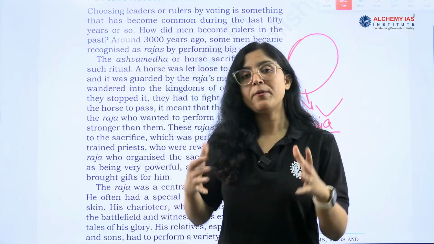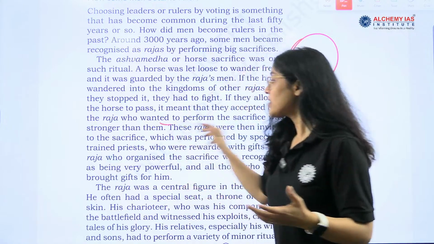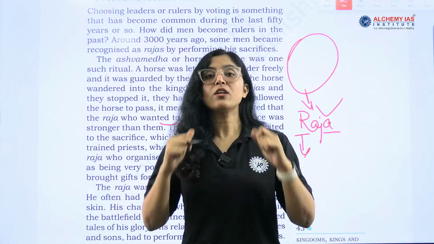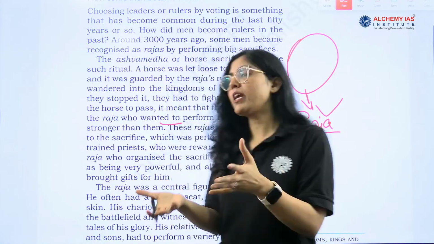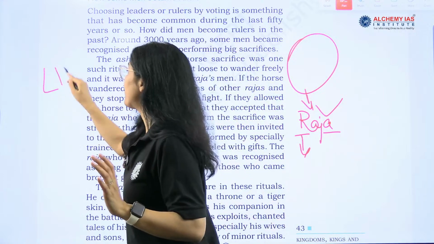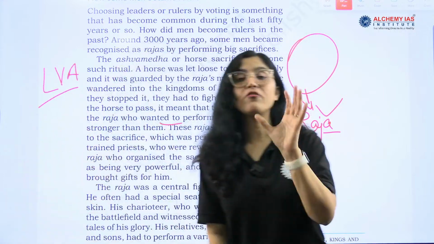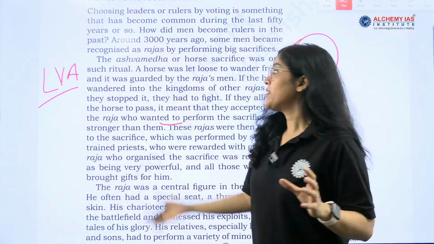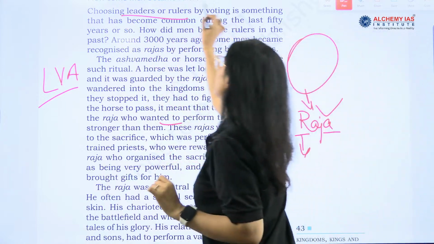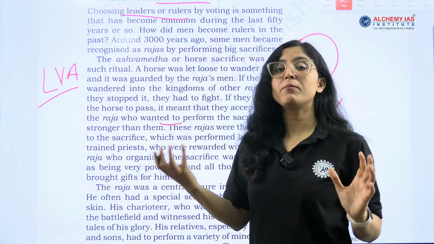So what did people do? They were supporting the king by voluntarily offering taxes, gifts to the king, tribute to the king. Now the nature has completely changed. You will see many different changes in the later Vedic age. Now, how some men became rulers, how these people were becoming rulers.